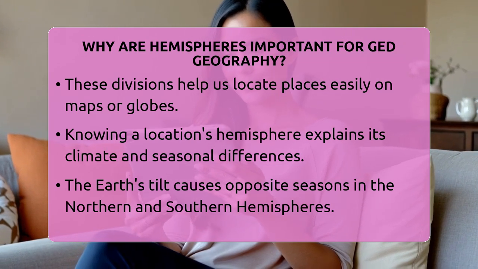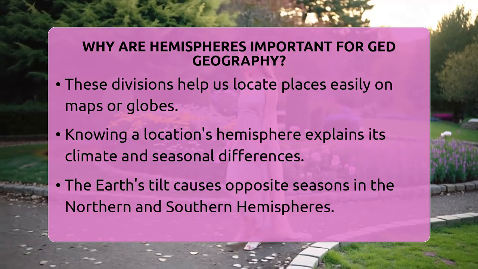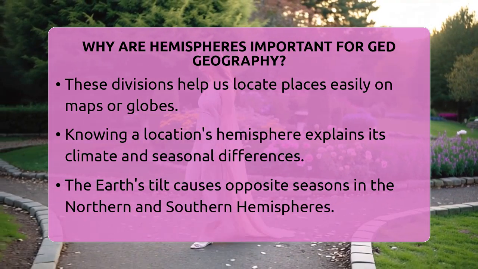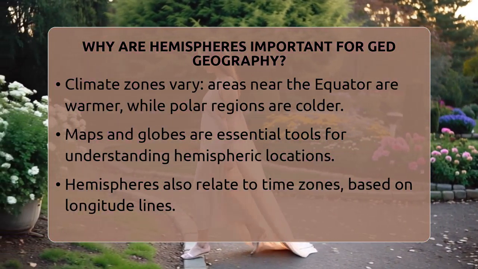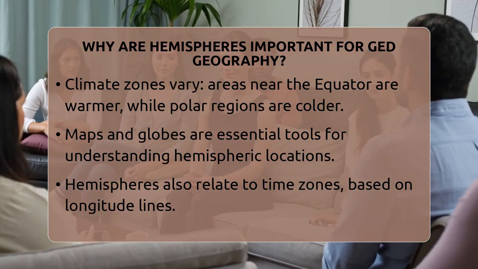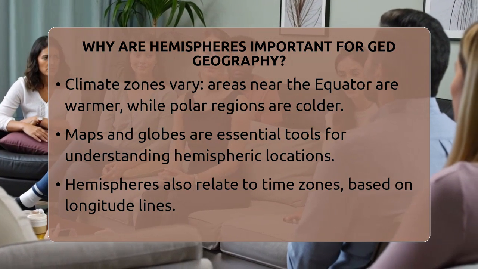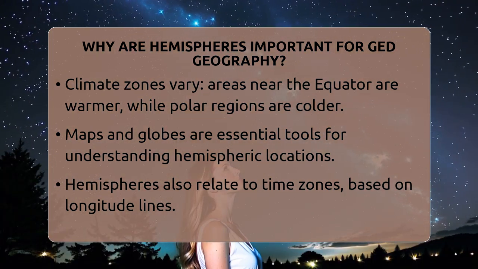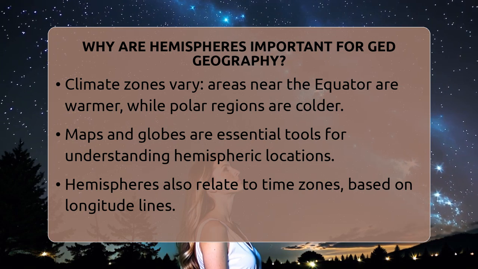Hemispheres also help us understand climate zones. Places near the equator in the middle of the Earth tend to be warmer all year round. Meanwhile, areas closer to the poles, at the top and bottom, are colder. Knowing which hemisphere a location is in helps explain these climate differences.